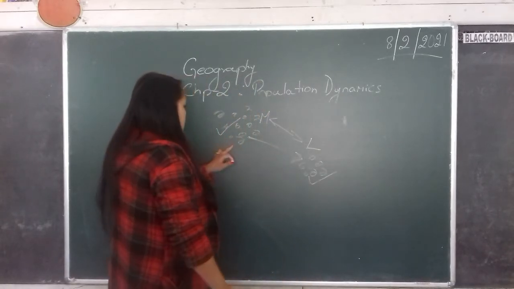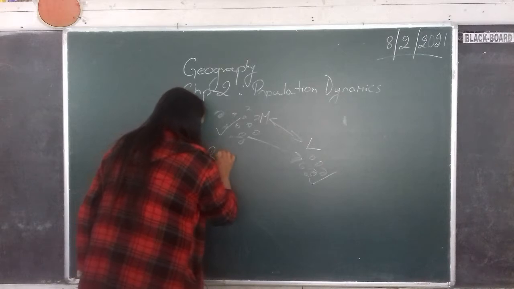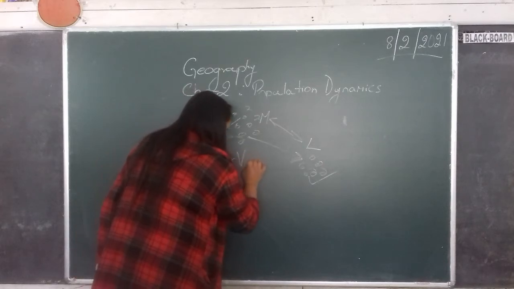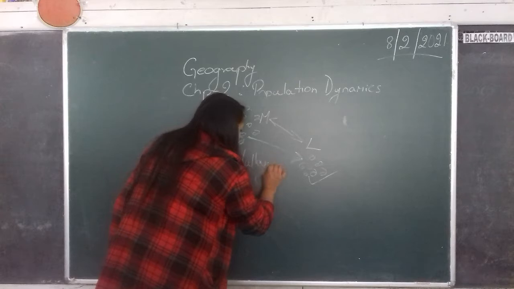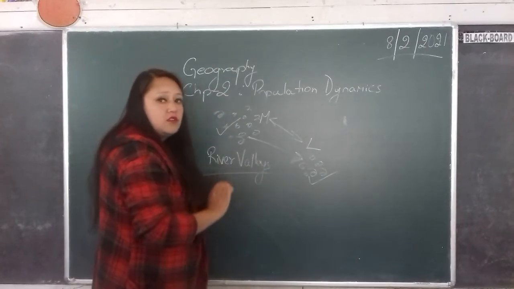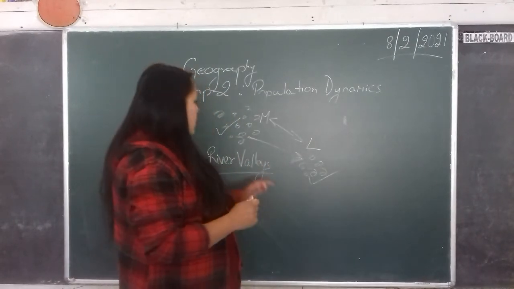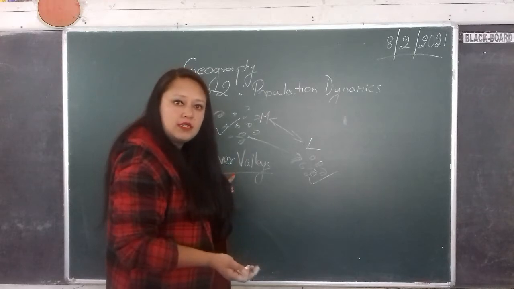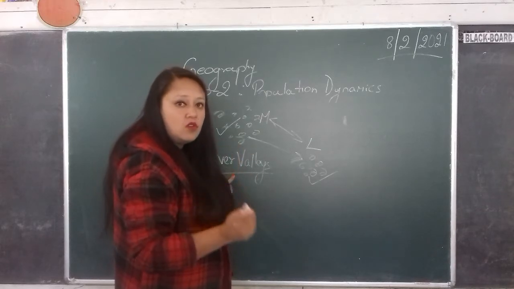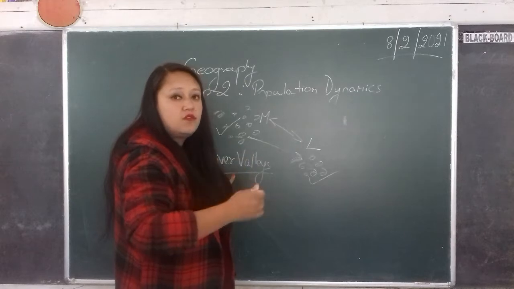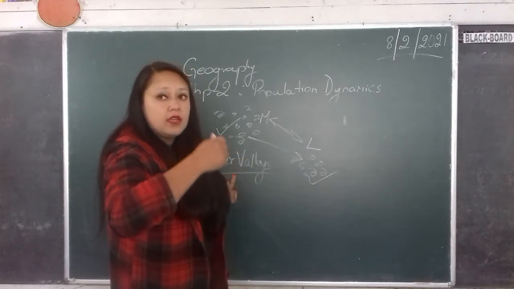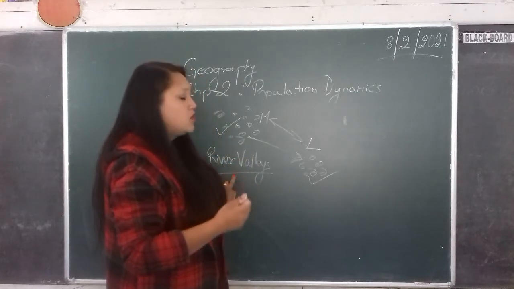For example, in the river valleys, because of various reasons. In the river valleys water is easily available, and these rivers bring down, what do rivers bring down during the monsoon season?